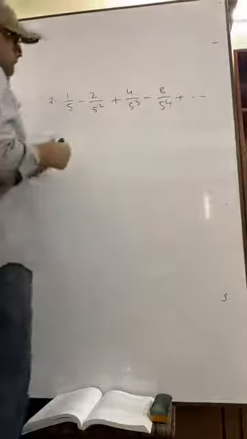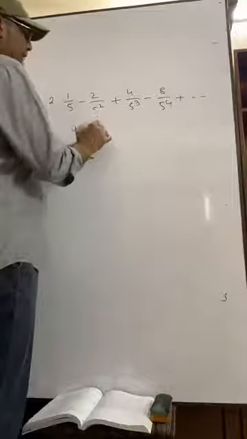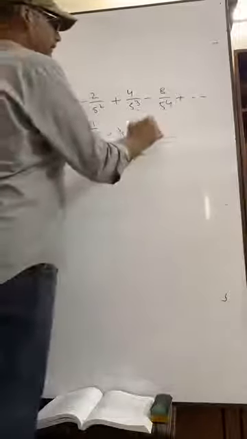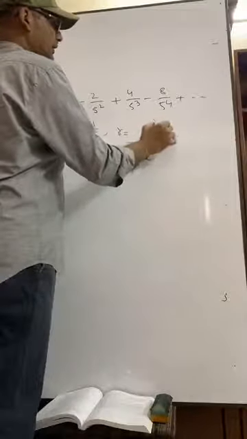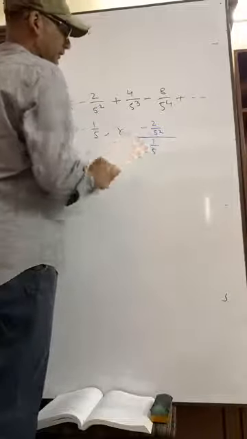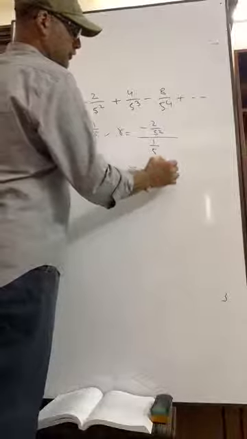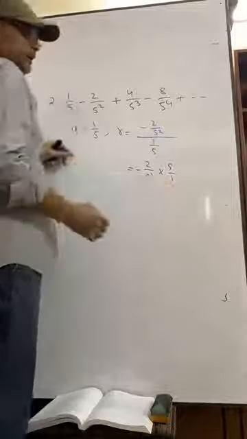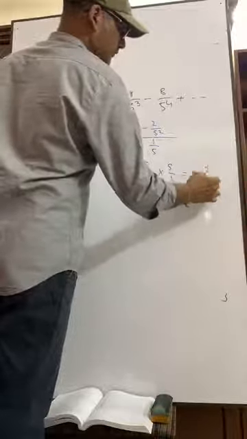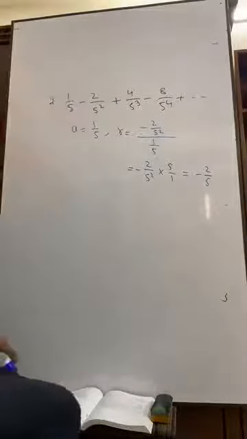you write down here A equals 1 by 5. R equals what? Minus 2 by 5 square, second term by first term, by 1 by 5. That means minus 2 by 5 square into 5 by 1, so we can write minus 2 by 5.